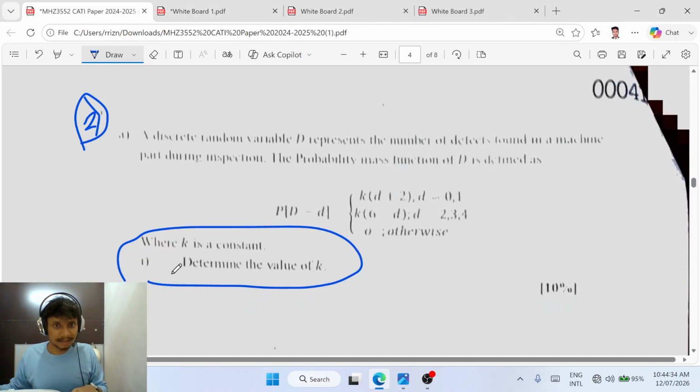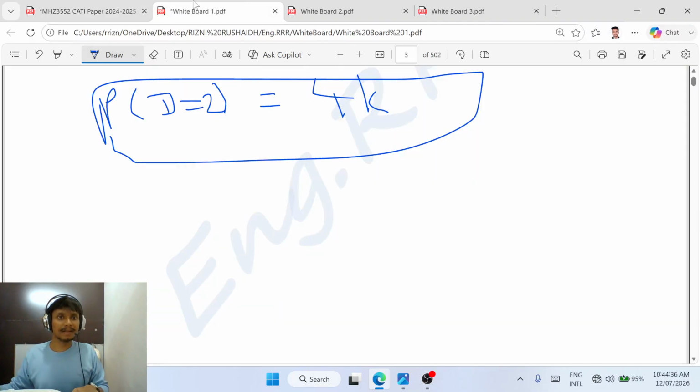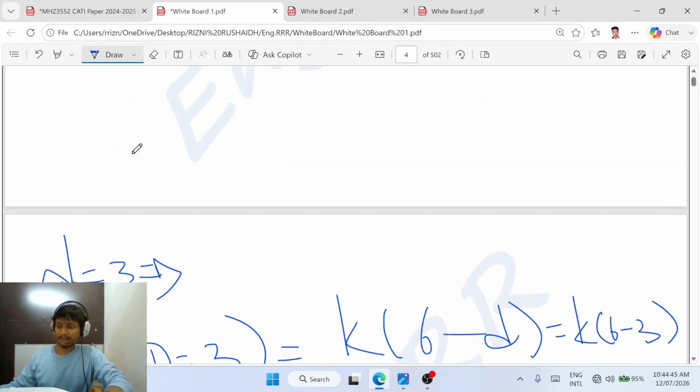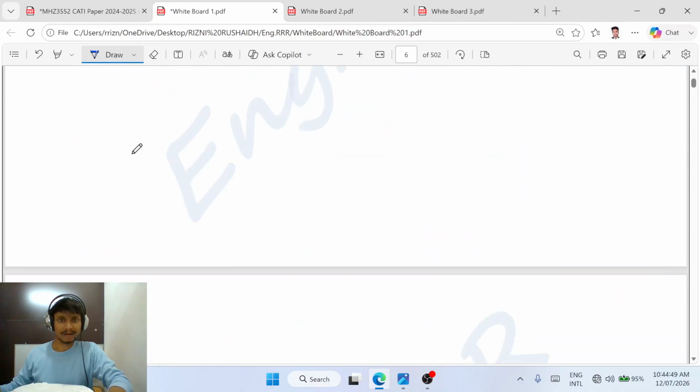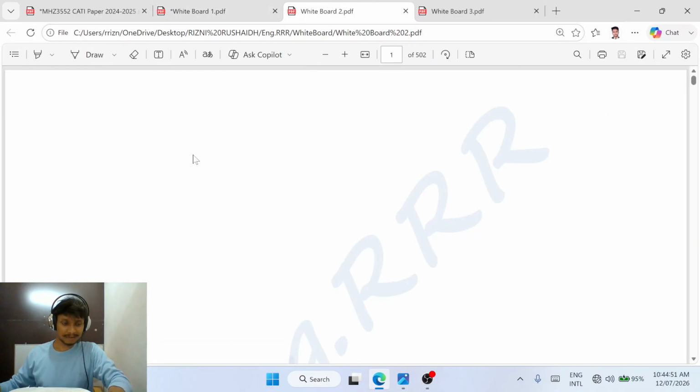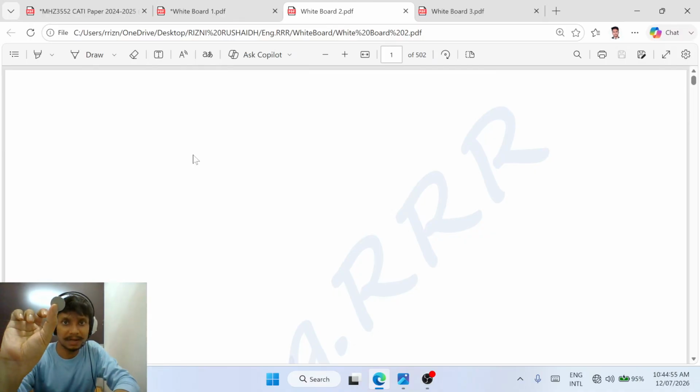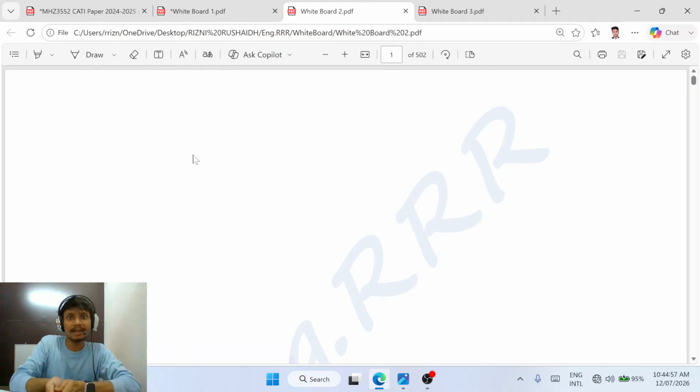The first question is to determine the value of k. How do we find the value of k? First we have to discuss one thing. For example, this is a coin.